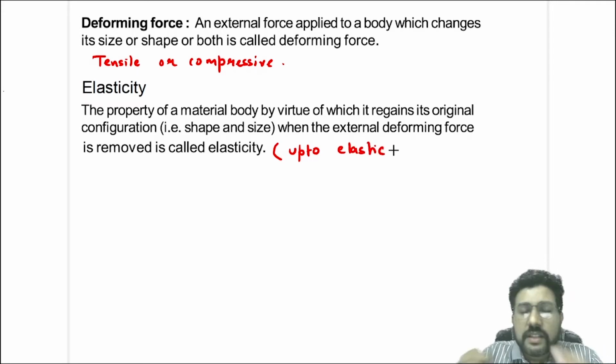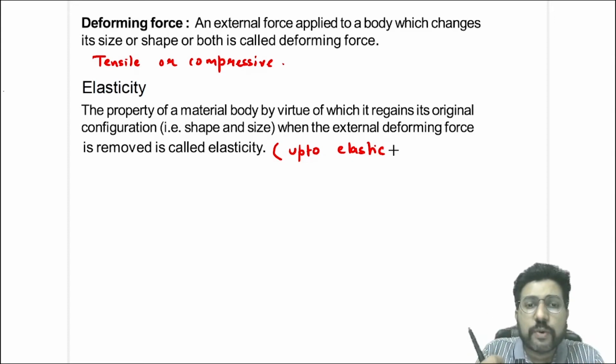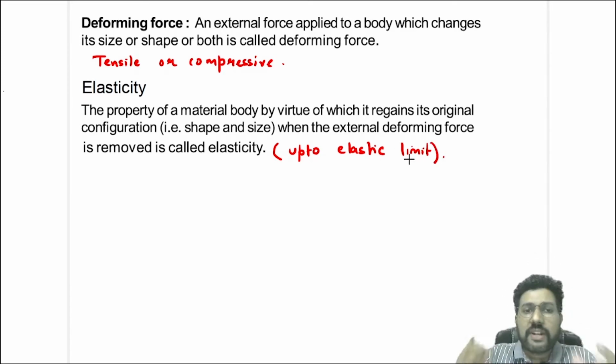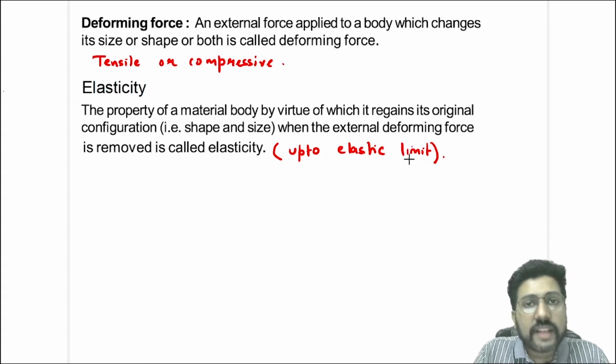Okay, after the body crosses its elastic limit, that means you have applied such a huge force that the body has crossed its elastic limit. In that case, what happens is it does not regain its original shape. So this is valid only up to elastic limit. Okay, so the property of a body by virtue of which it regains its original shape when the external force or external deforming force is removed is called elasticity.